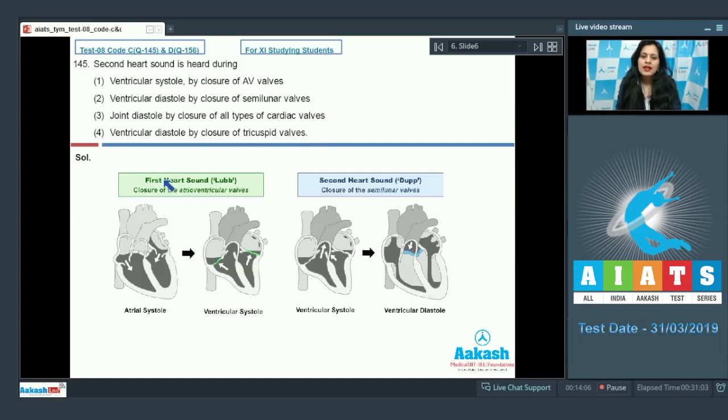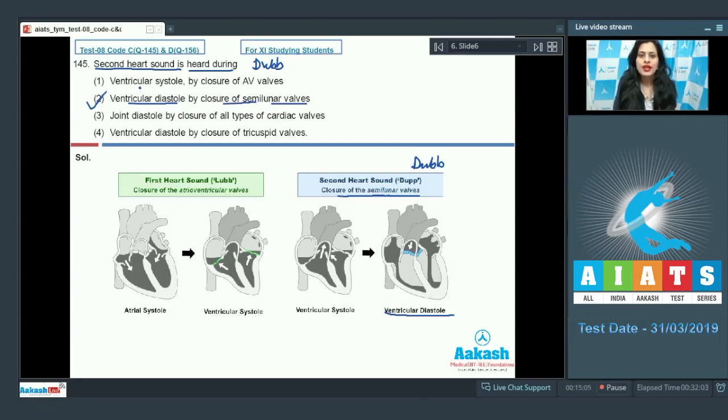And you can see here that the first heart sound, which is lub, is produced by the closure of atrioventricular valves, which are tricuspid as well as bicuspid valves. And second heart sound, which is dub, is produced by the closure of semilunar valves during ventricular diastole. So the correct answer to this question is option number 2. Second heart sound, that is dub, is heard during ventricular diastole by closure of semilunar valves.